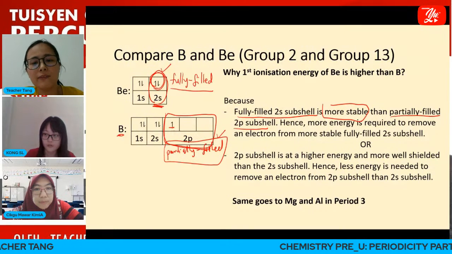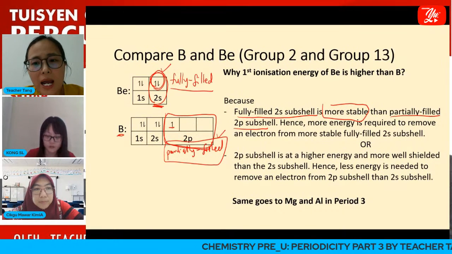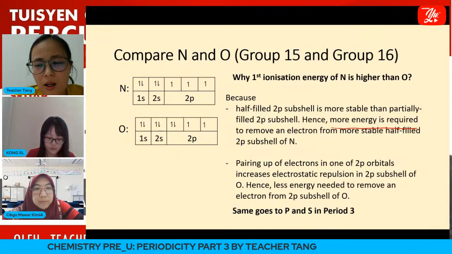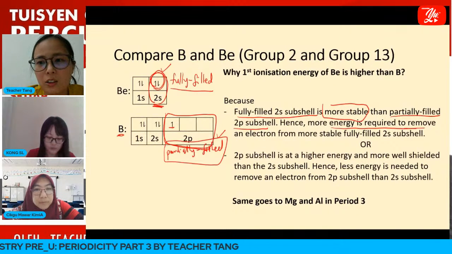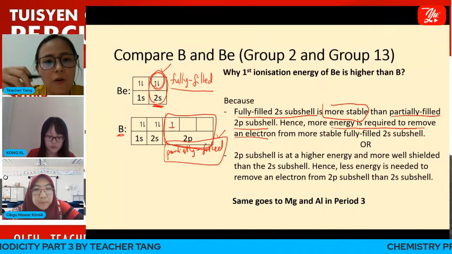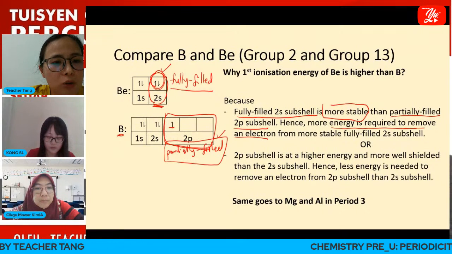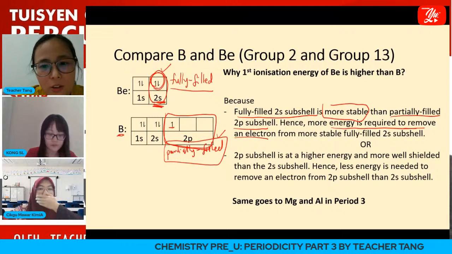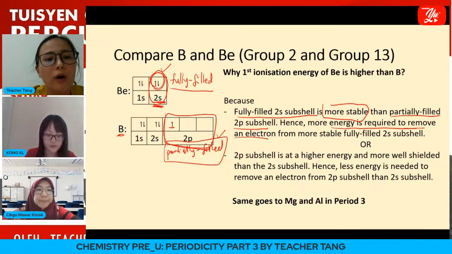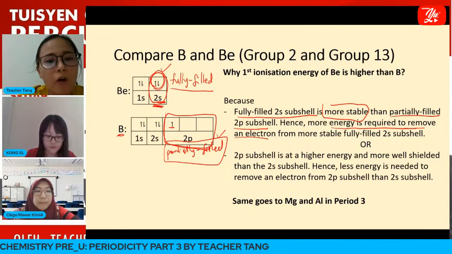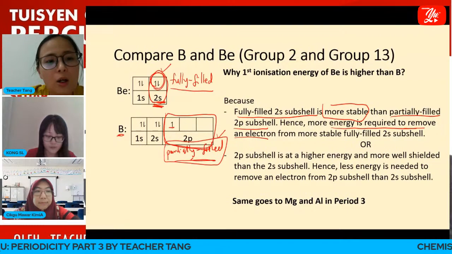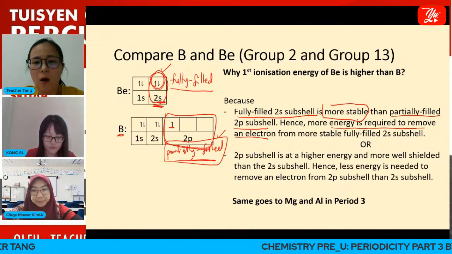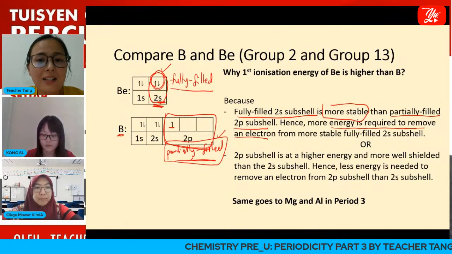Because of that, we need more energy to remove 1 electron from the more stable fully filled 2s subshell of beryllium compared to removing 1 electron from the less stable partially filled 2p subshell of boron. Okay, or we can also look at it in another way.